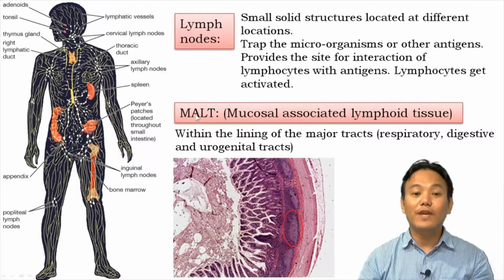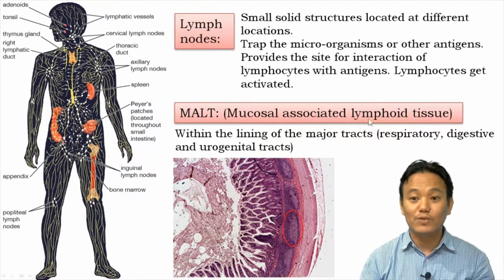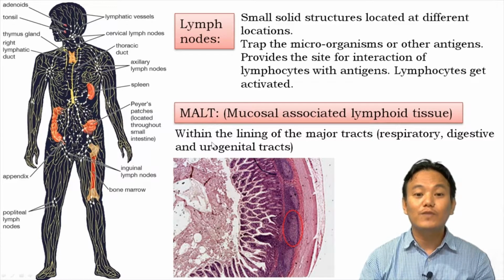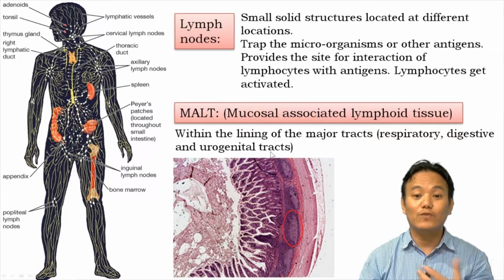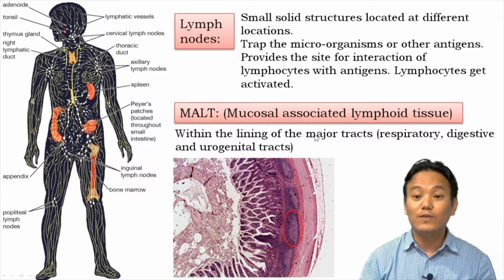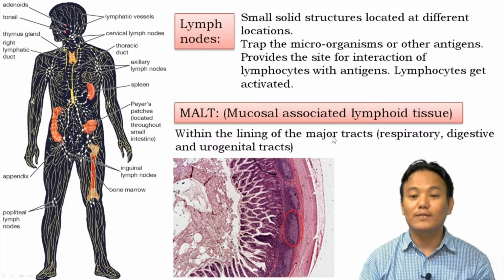And finally, we have MALT, short for mucosal associated lymphoid tissue. So this is a lymphoid tissue. Within the linings of the major tracts, respiratory tract and digestive tract, then we have urogenital tracts, right? So mucosal associated lymphoid tissues are found within those major tracts. Why?